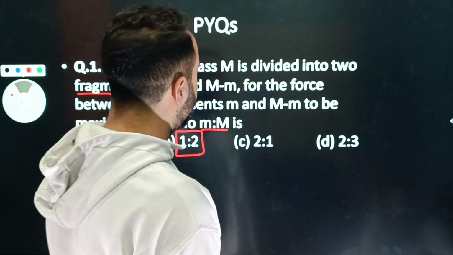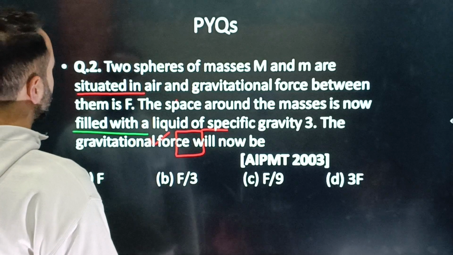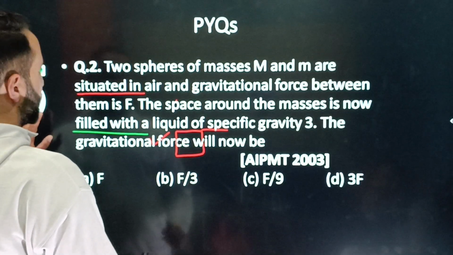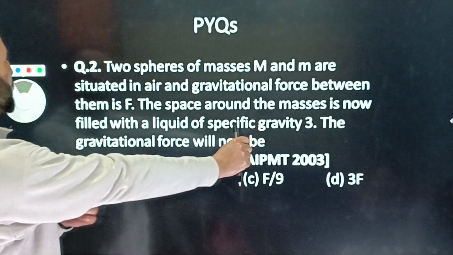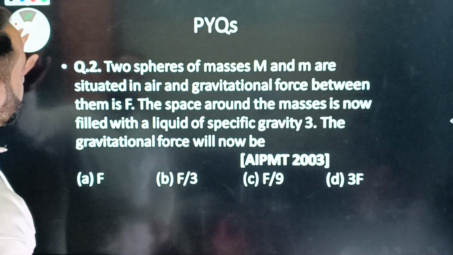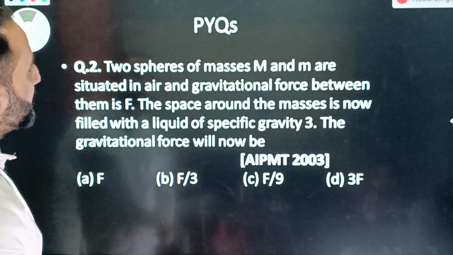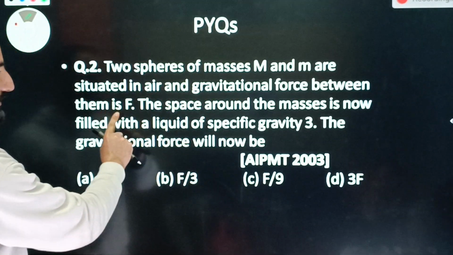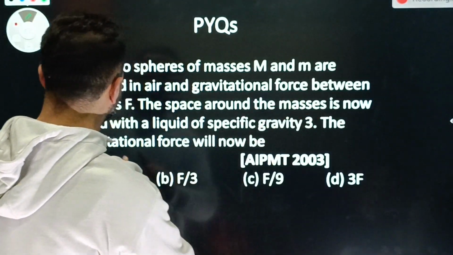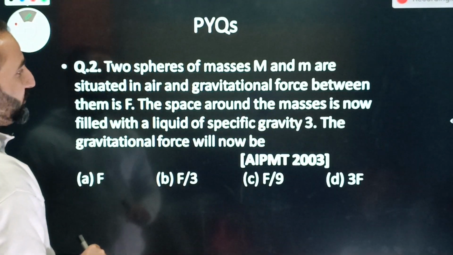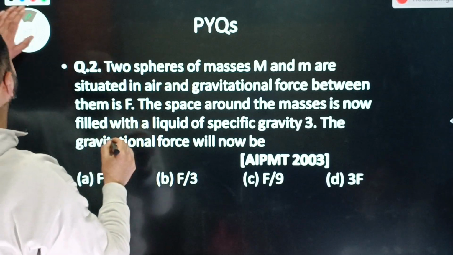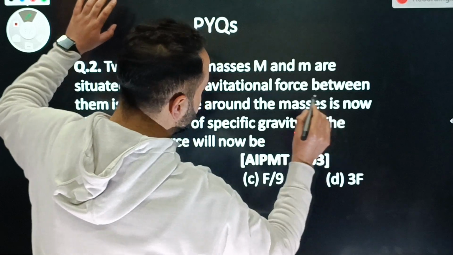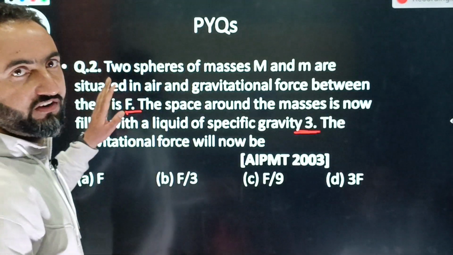So let's move to another question. So question number 2 हमारे पास है बेटा. Question number 2: two spheres of masses capital M and small m are situated in air, and gravitational force between them is F. The space around the masses is now filled with a liquid of specific gravity 3. First of all, what is given is this. This force is given, ठीक है ना बेटा, force F. And then the specific gravity is something like this, which is completely irrelevant in the question.